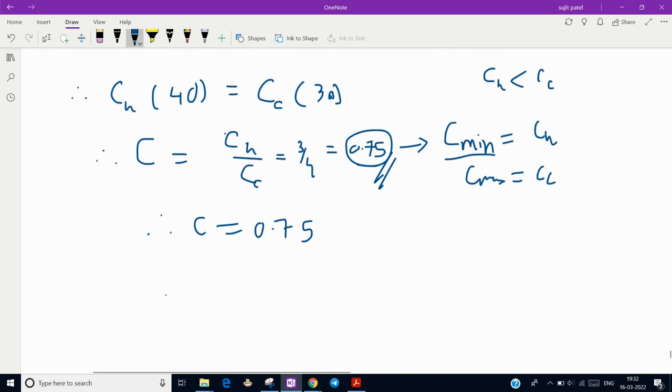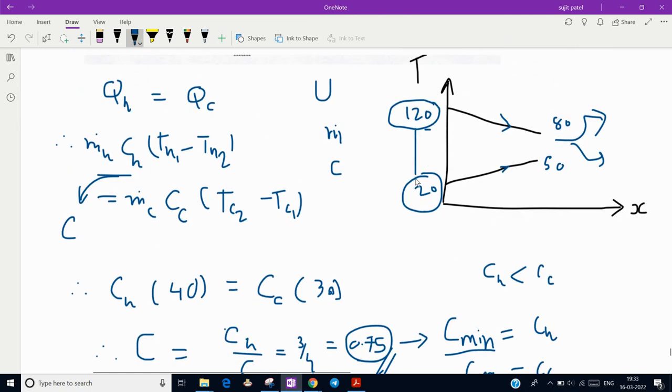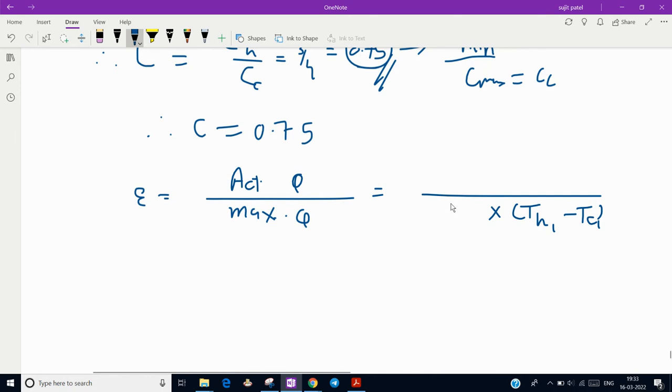Now what is the effectiveness? The definition of effectiveness is actual heat transfer over maximum possible heat transfer. The maximum possible heat transfer occurs when there is a maximum temperature difference, that is Th1 minus Tc1, 120 and 20, and heat capacity should be low.